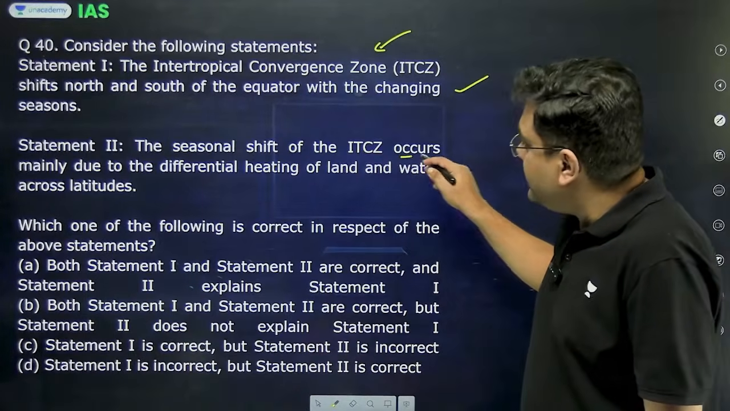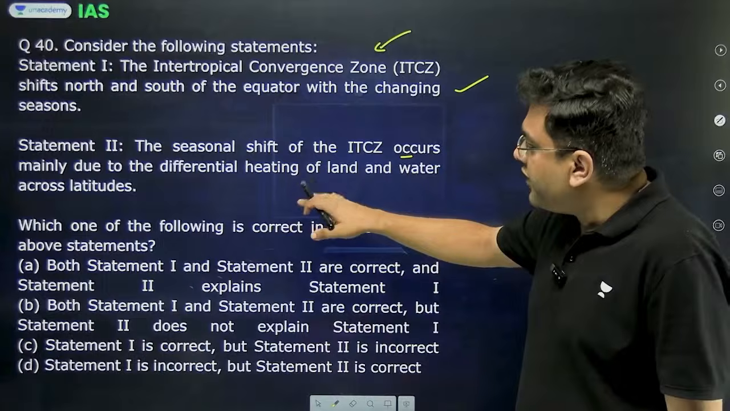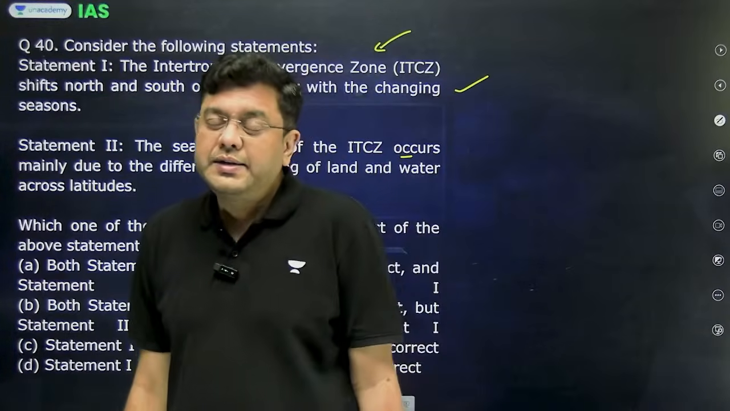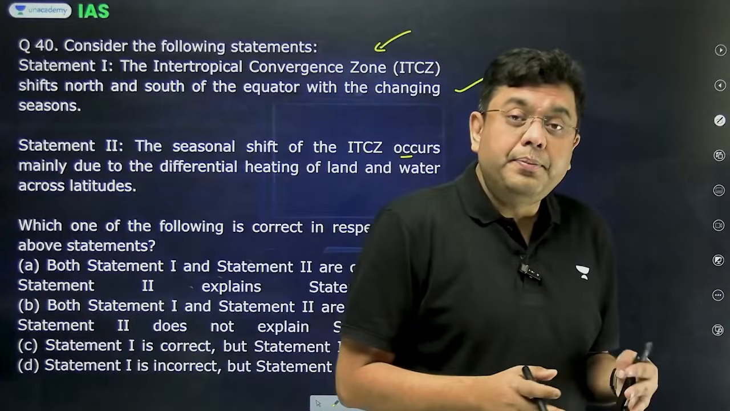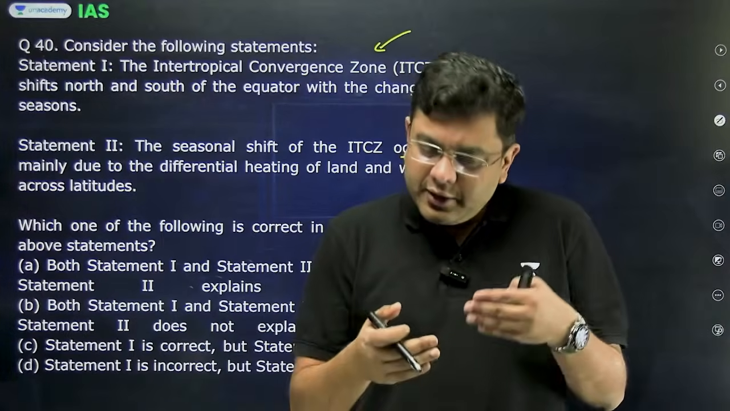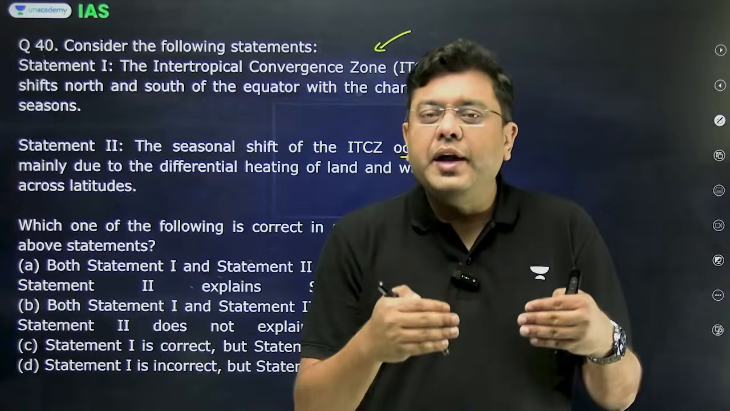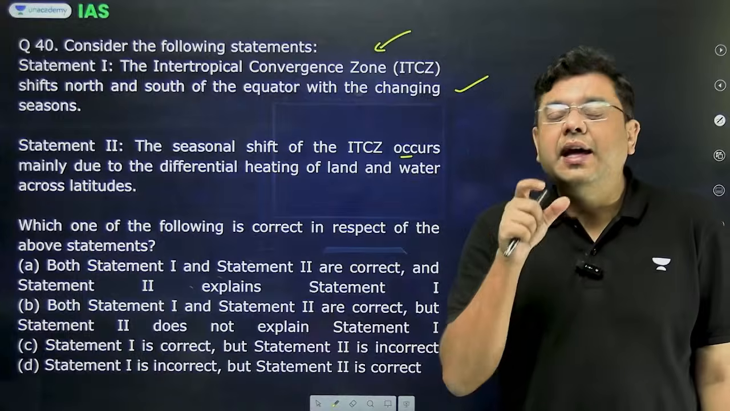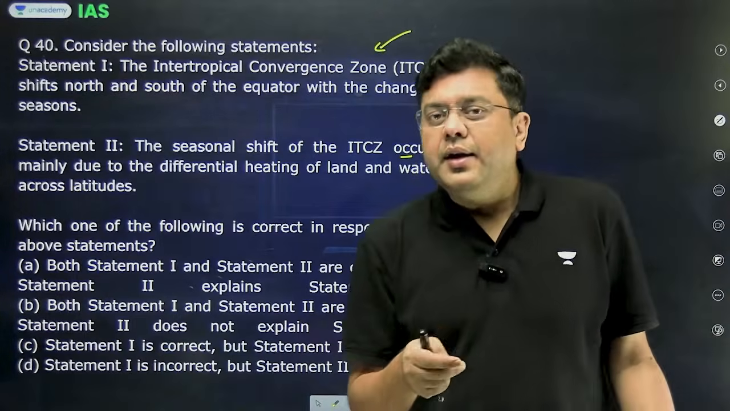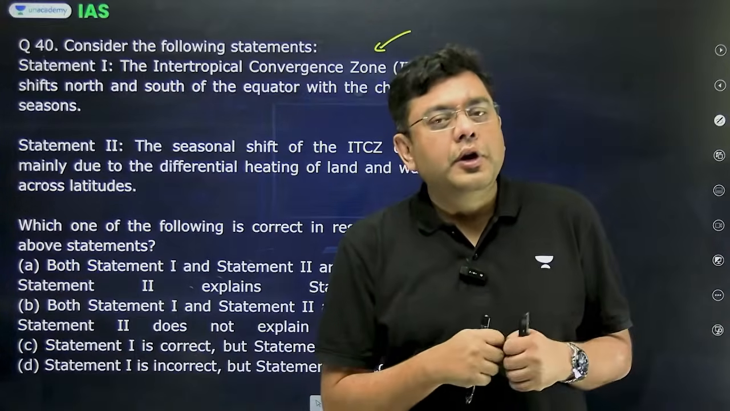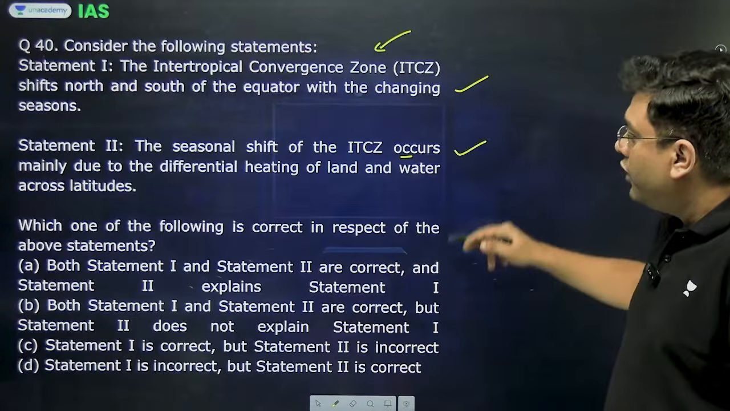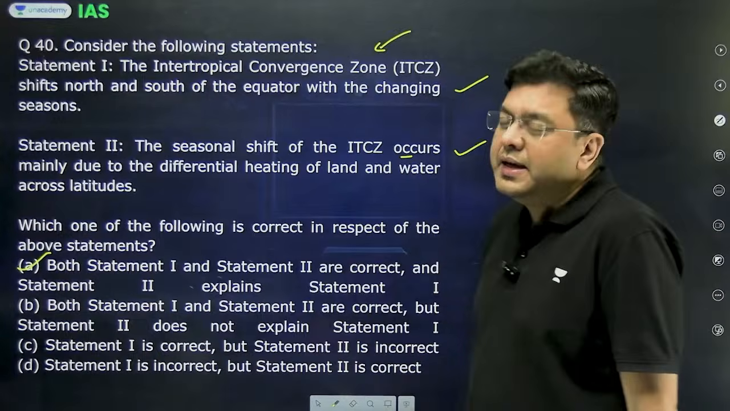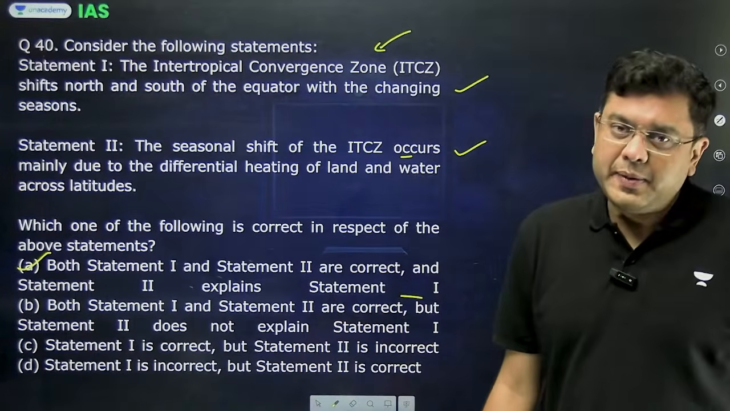The seasonal shift of the ITCZ occurs mainly due to differential heating of land and water at different latitudes. This is also correct because water tends to heat up much slower as compared to the land areas. So, there is a thermal difference, and that is where the ITCZ indicates a kind of a shift, because mind you, ITCZ is the thermal low, thermal equator, indicating the extreme form of low pressure due to heating. So, here the correct answer is going to be A. That is, both the statements 1 and 2 are correct, and statement 2 explains statement 1.